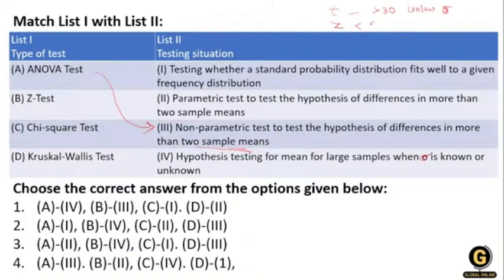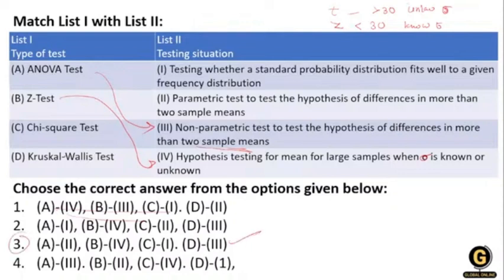We use a Z test when our population or sample is more than 30 and the standard deviation is known. In that condition we use a Z test. So Z test is matched with option number 4, and according to this we will get our answer, that's option number 3.